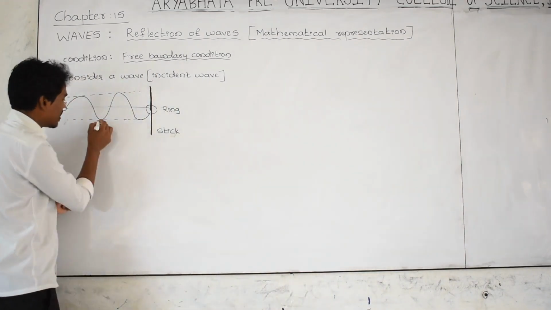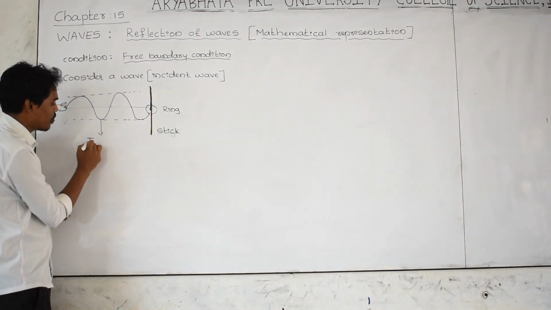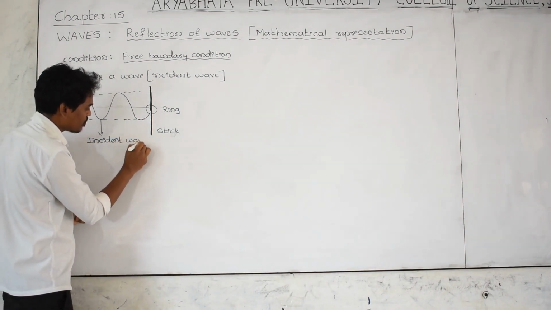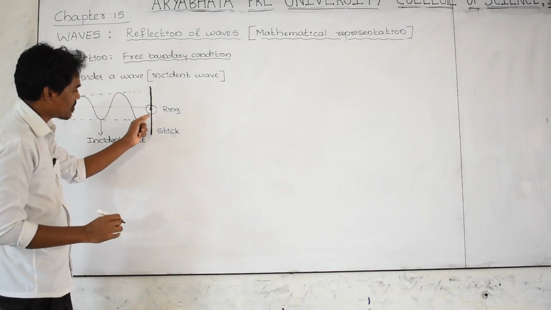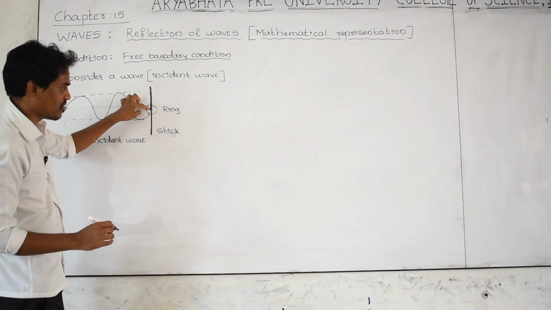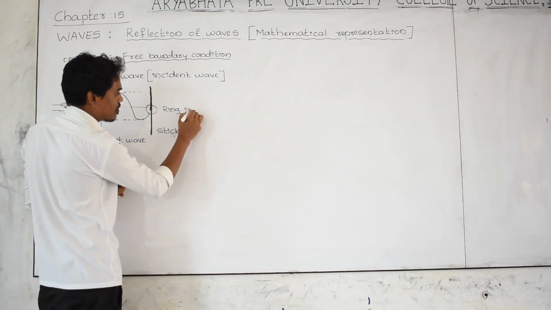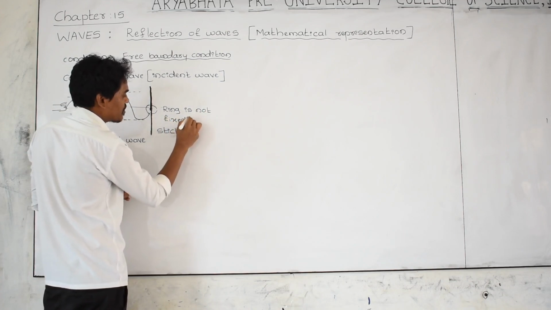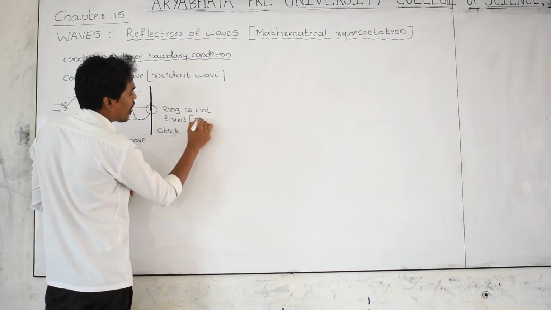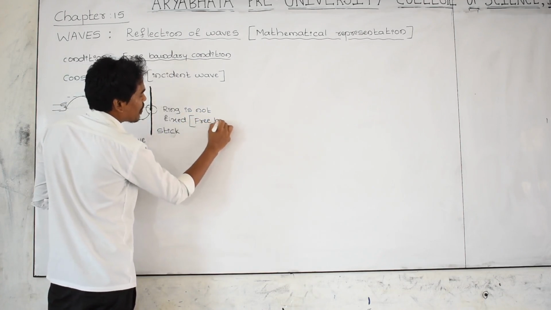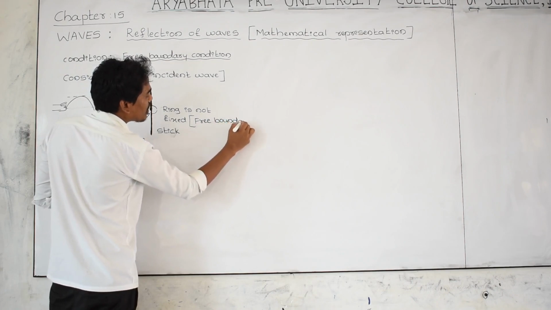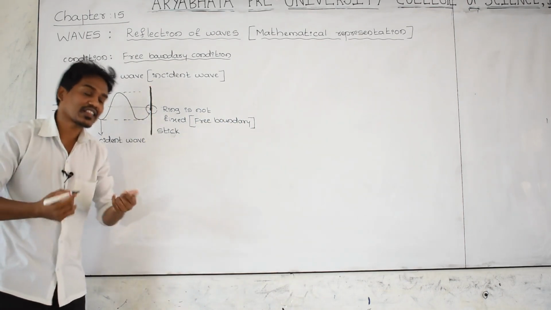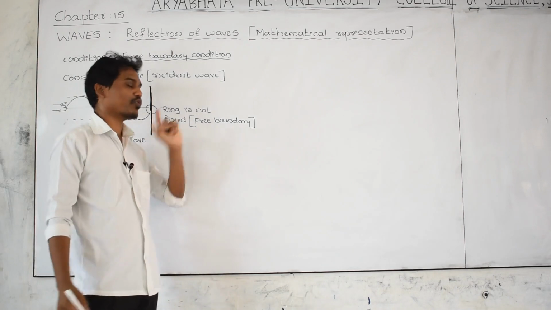This is the incident wave. Incident wave in the sense it is the original wave. And I have attached it to the ring. The ring is not fixed here. Ring is not fixed, which means the rope is not fixed. This condition is called the free boundary condition. Why are we going to call it a free boundary? Because the rope is able to move freely along the length of the rod. The ring is able to move freely along the length of the rod. That's why we consider it a free boundary condition.